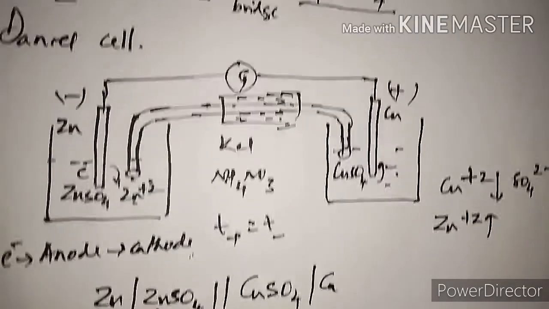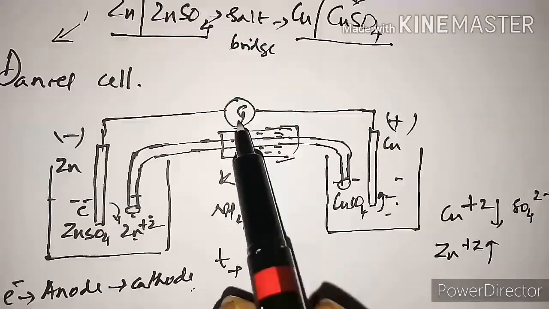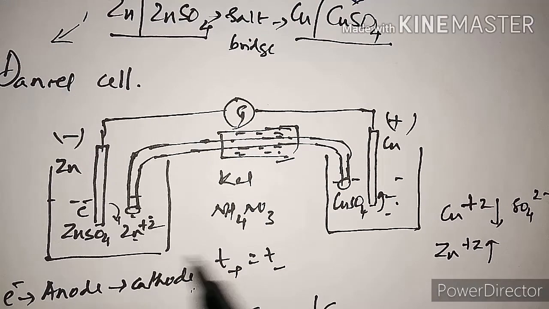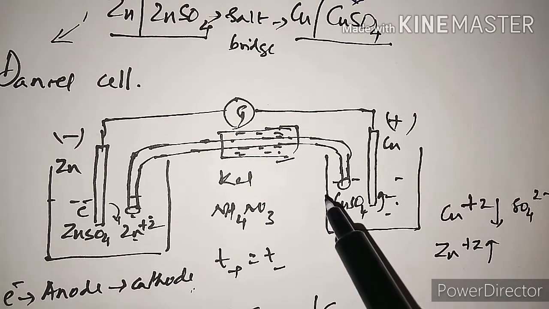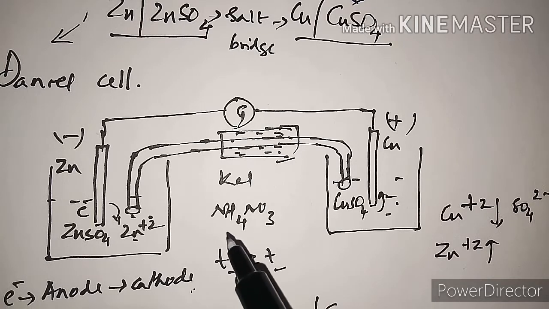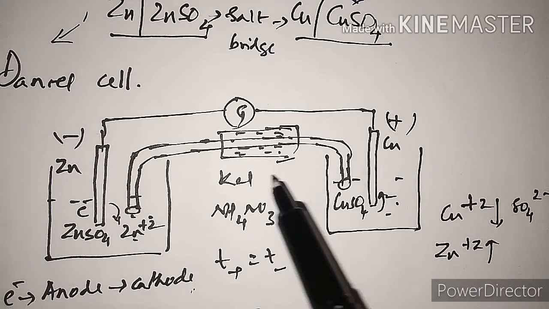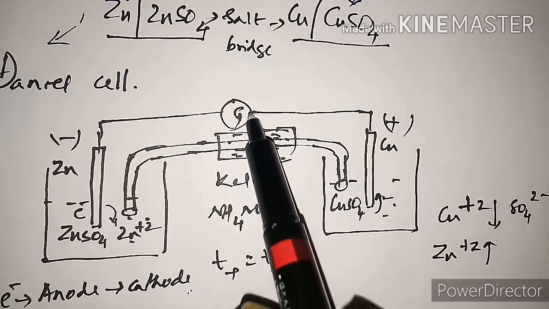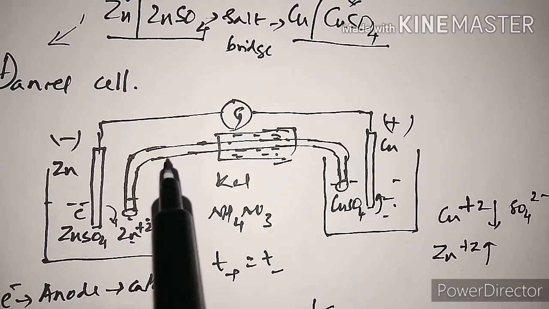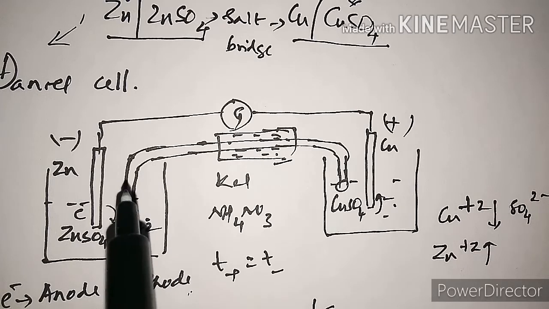Now when the cell is connected with a galvanometer and the circuit is closed, as the reactions happen, the galvanometer shows a deflection indicating that current is flowing through the circuit. So when the galvanometer shows any deflection, that indicates that current is flowing through the external circuit.